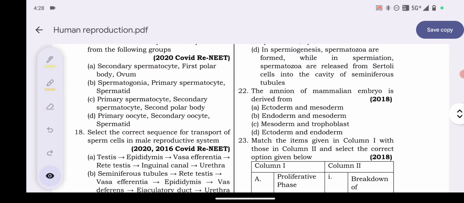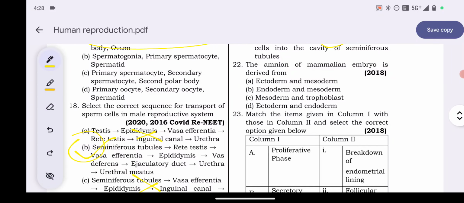Next question. Question number 22. The amnion of mammalian embryo is derived from: ectoderm and mesoderm; endoderm and mesoderm; mesoderm and trophoblast; ectoderm and endoderm. So here the answer will be option A, ectoderm and mesoderm.